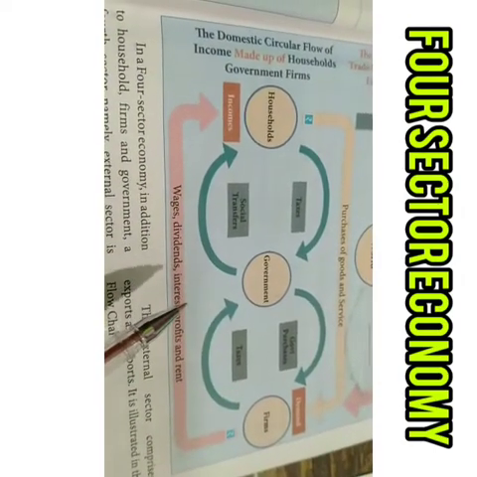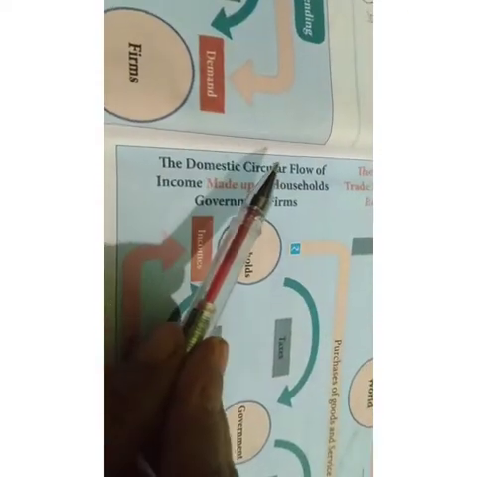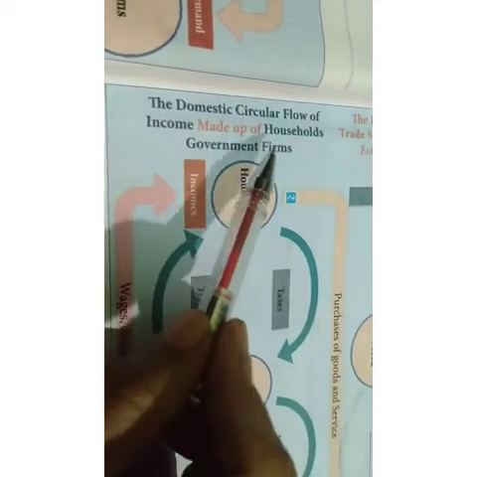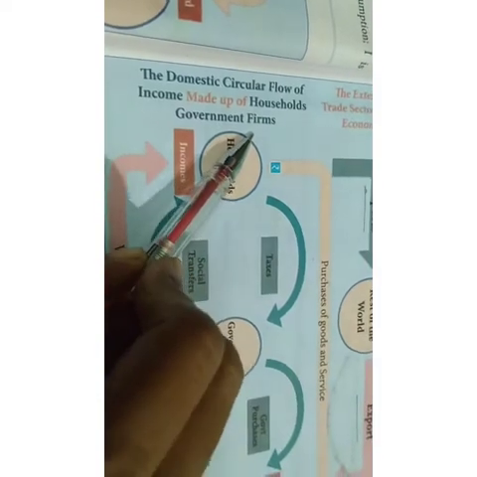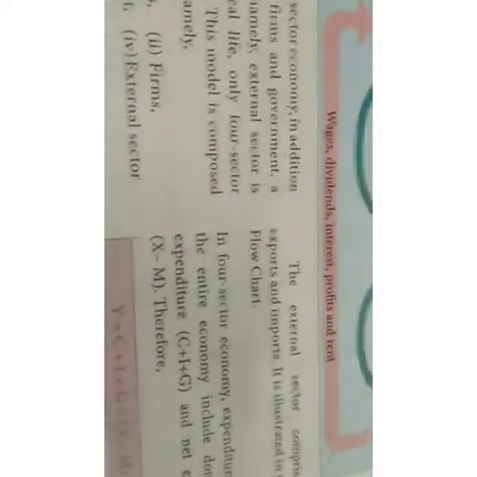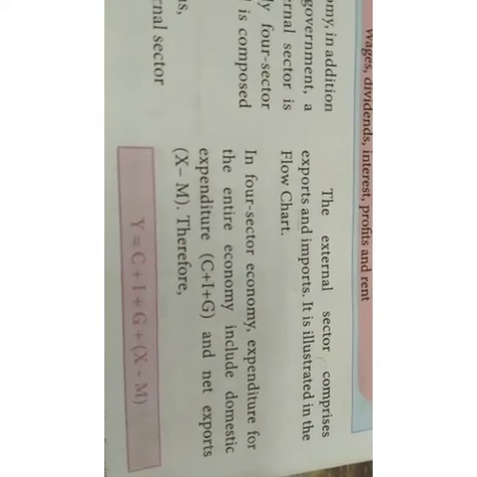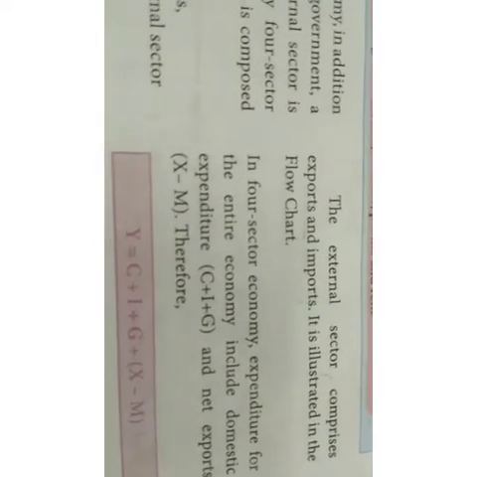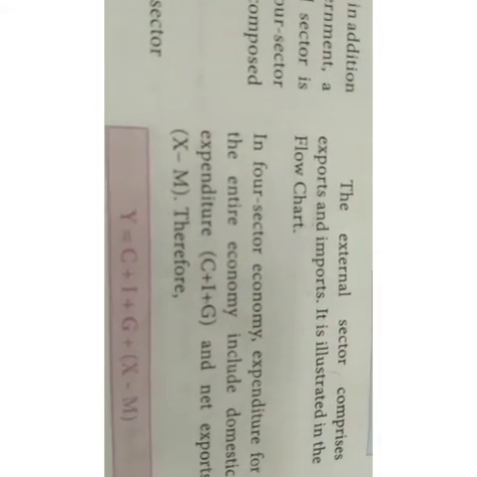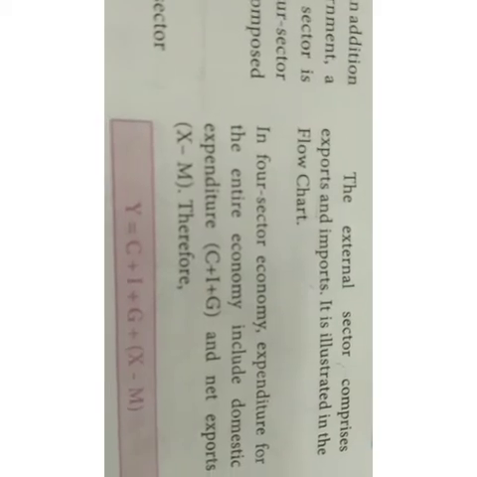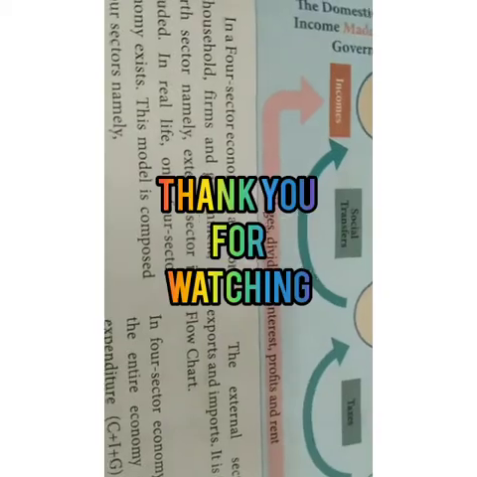In a four sector economy, expenditure of the entire economy is included in the domestic circular flow of income made up of households, government, and firms. Therefore, for this economy, Y is equal to C plus I plus G plus X minus M. Y is income, C is consumption, I is investment, G is government, then export and import.